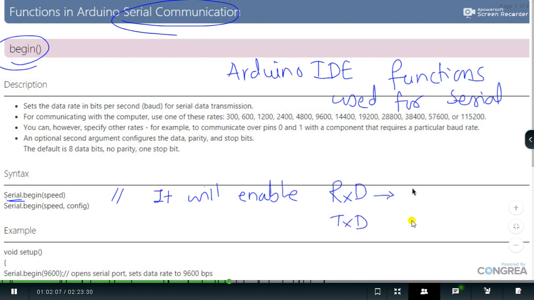And we know that for RxD we have to use digital pin 0, and for TxD we have to use the D1 pin. So it will enable the role of the D0 and D1 pin for reception and transmission of data at this speed, and that speed is 9600. So we can have different baud rates. You can see the baud rates are in this fashion, 300, 600, like this, till 115200. So this is the syntax.